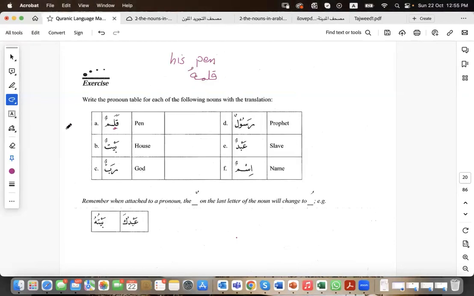Okay, you can try different things, by the way. You can say, for example, let us try "my pen". I leave this for you. Let us say "your pen", and your pen can be lots of things. You could be speaking to a singular masculine, singular feminine, dual, masculine plural, or feminine plural. So try it all.